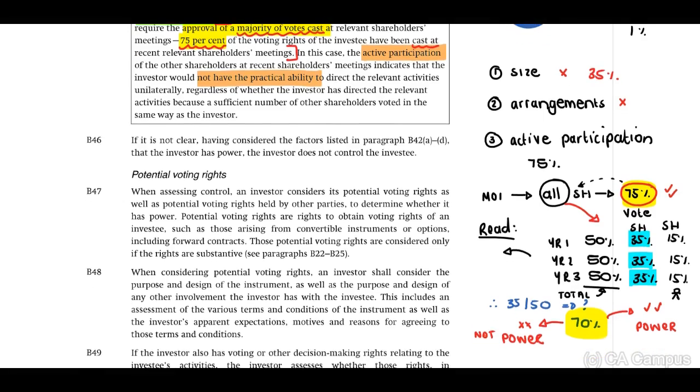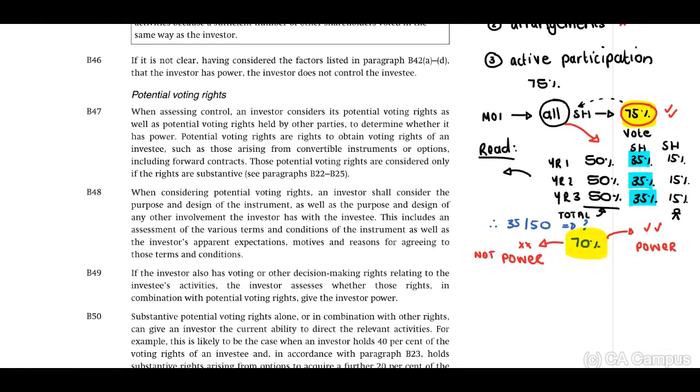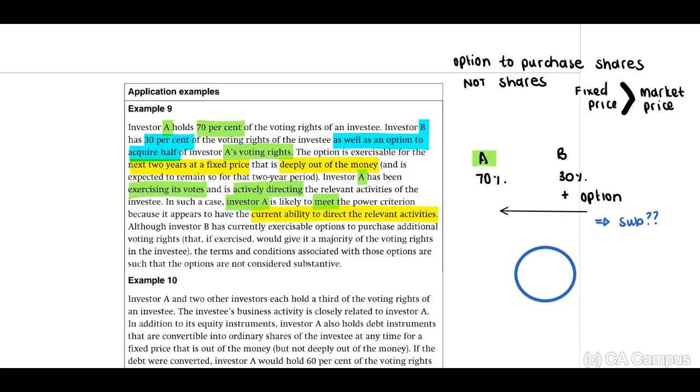If we change the scenario a little bit, and let's say, for example, that one shareholder owned 40%, then 40 out of 50 will be 80%. Then it's easy: yes, there will be power, because based on history, we were able to prove that this shareholder was able to make the decisions at the meetings.